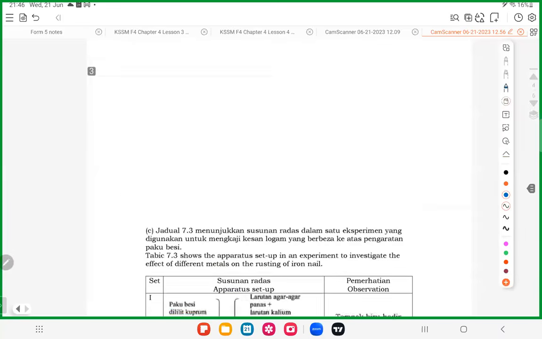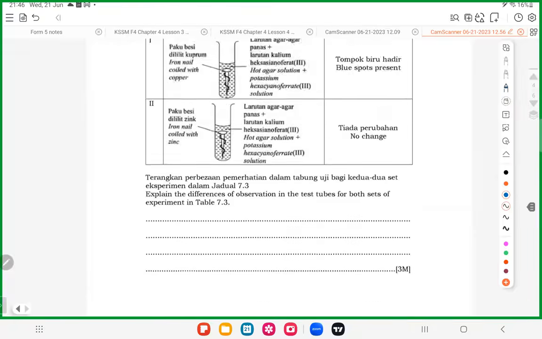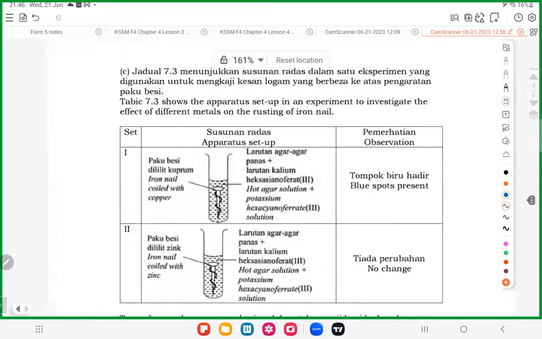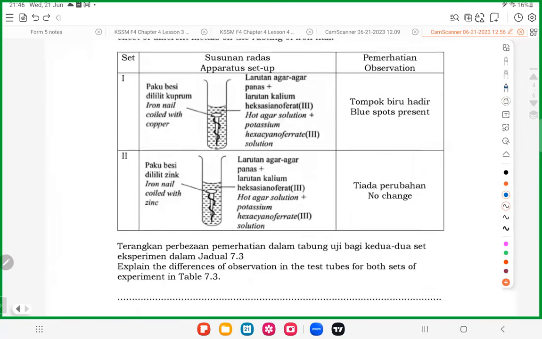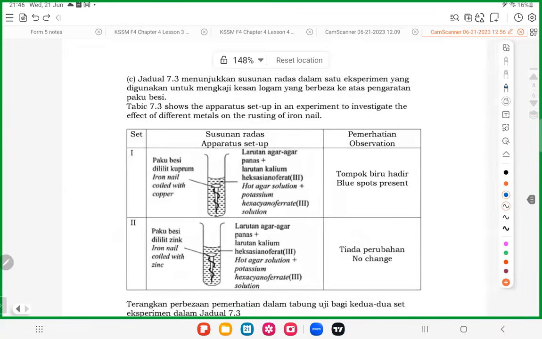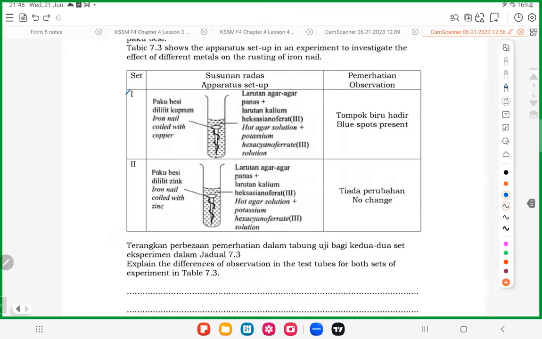Okay, the last question for tonight is a subjective question. This is a 3-mark question. How to do it? You are given a table. Same thing, it is a rusting question.